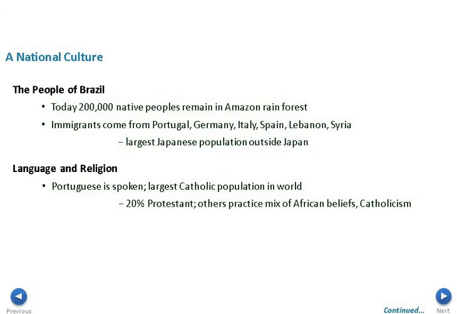Now, today we have about 200,000 native people that remain in the Amazon rainforest. We see immigrants from places like Portugal, Germany, Italy, Spain, Lebanon, and Syria. Interestingly enough, the largest Japanese population outside of Japan is in Brazil. Of course, the language spoken in Brazil is Portuguese because Portugal owned that land for a long period of time. Also, the largest Catholic population in the world resides in Brazil, but we do see a 20% Protestant religion, as well as a mix of African beliefs and Catholicism.